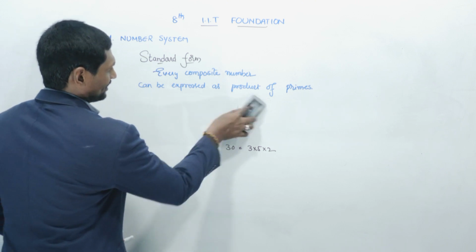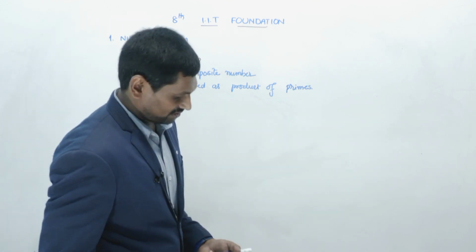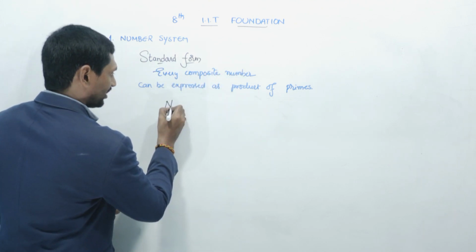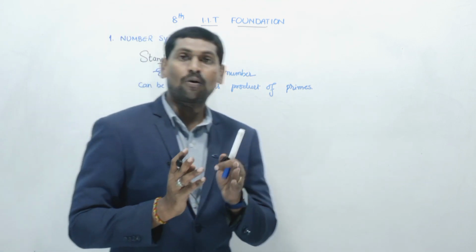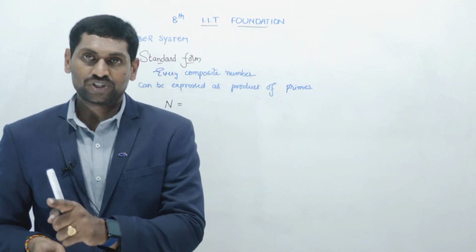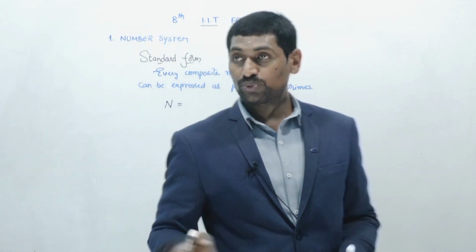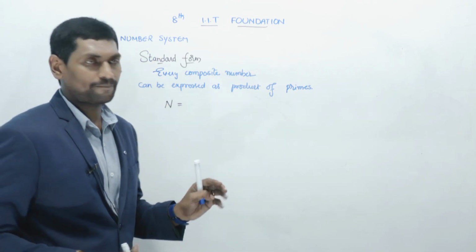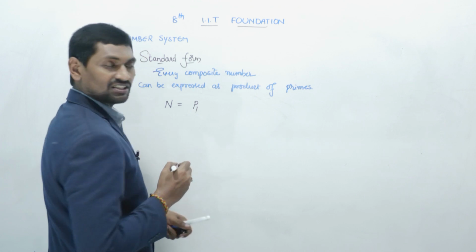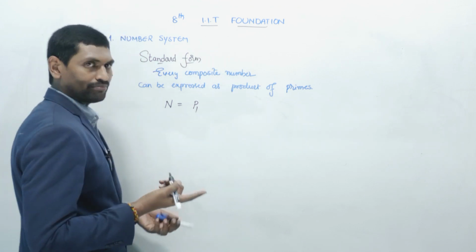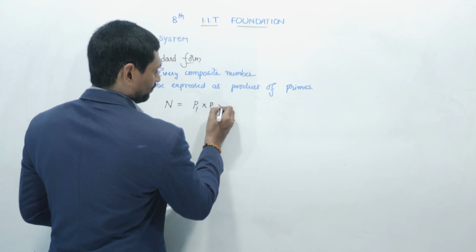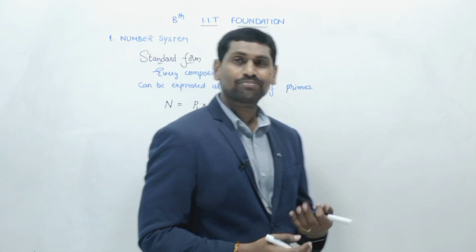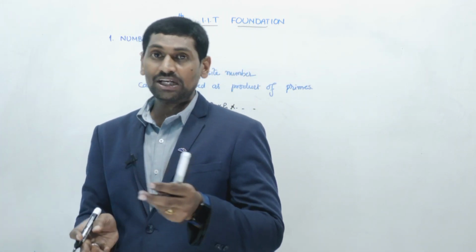Now let us see, according to this, every composite number expressed as a product of primes. I am taking a composite number as n. Consider n is a composite number. It is not a set of natural numbers, that's what I am telling you and mentioning clearly. Here n is nothing but a composite number, which is expressed as a product of primes. P is taken as prime number 1, prime number 2, prime number 3 and so on. Different numbers of primes, even 10 primes, can occur. That depends completely on the composite number.